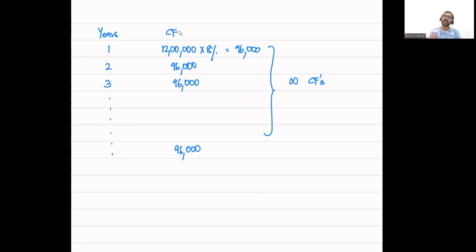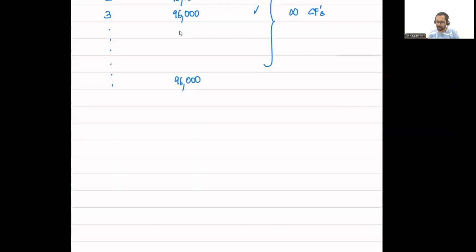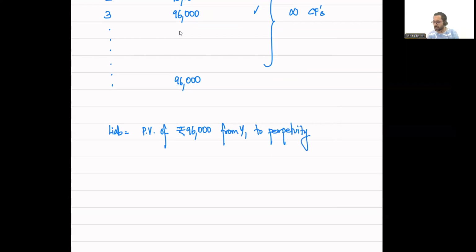What is recorded as a liability? Remember, this 96,000 payment each year is a contractual obligation. It is necessary for P Company Limited to make this payment, and therefore the liability is supposed to be equal to the present value of 96,000 from year 1 till perpetuity, discounted at the market rate of interest.